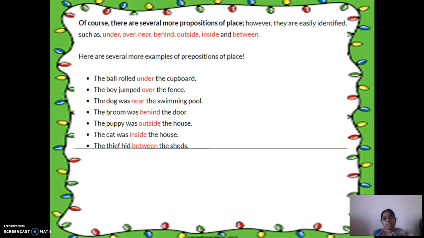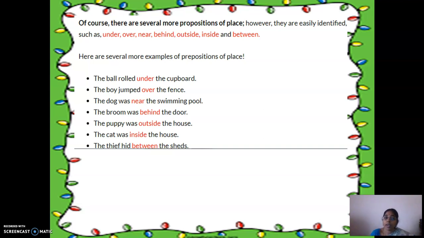There are many other prepositions of place also: under, over, near, behind, outside, inside, between. All these are the ones I showed you in the picture, right? One example sentence for each preposition.